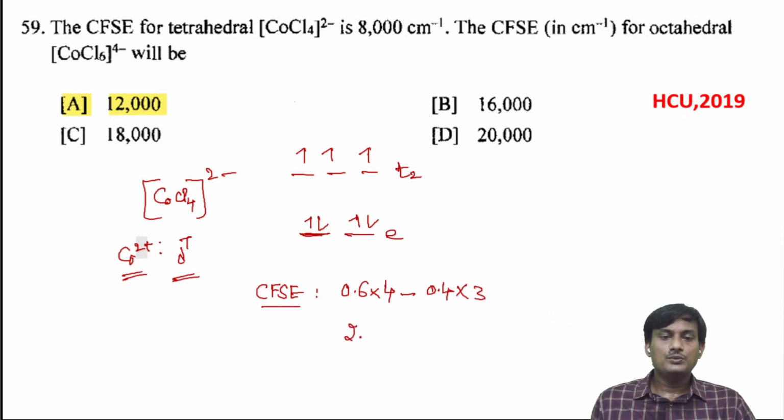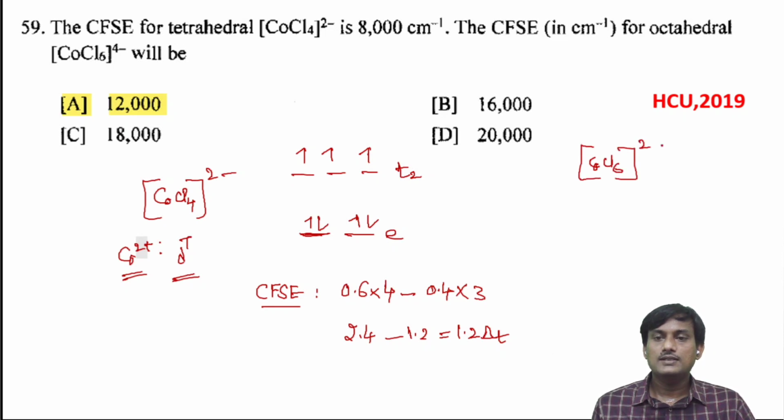So it will be 2.4 minus 1.2, which is 1.2 delta T. Suppose you take the octahedral complex CoCl6 2 minus, the splitting will be t2g and eg.